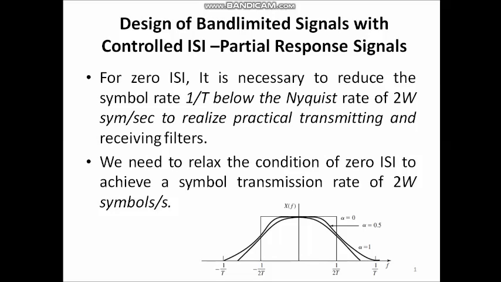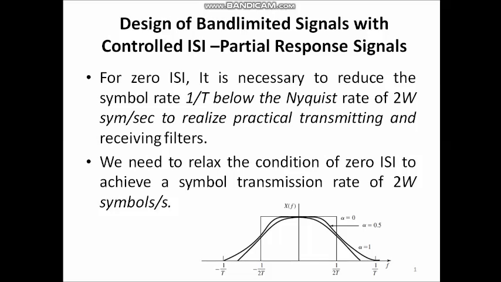That means we need a flat response from minus W to W and 0 elsewhere, or in the time domain it is a sinc function. So, this is very difficult to achieve and the symbol rate will be less than 2W. If you want to achieve a symbol transmission rate of 2W, then we need to relax the condition of zero ISI.